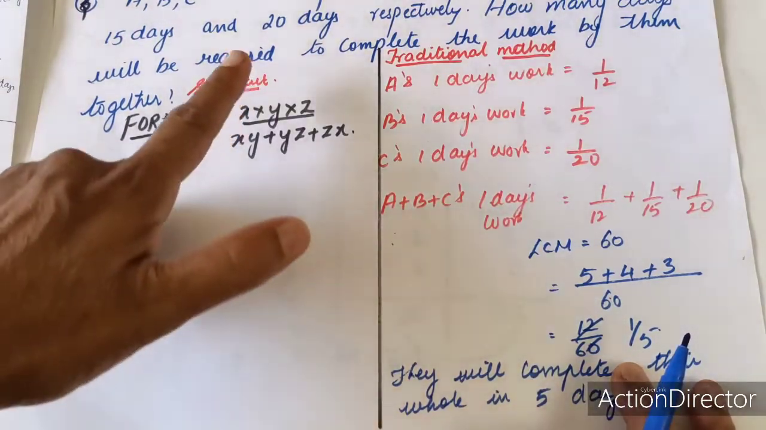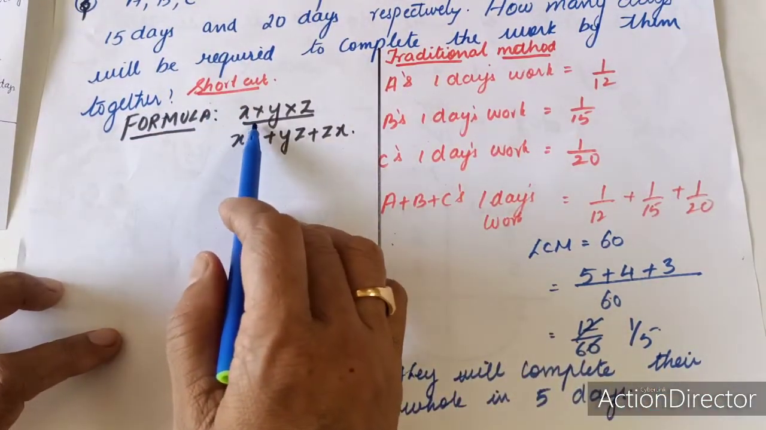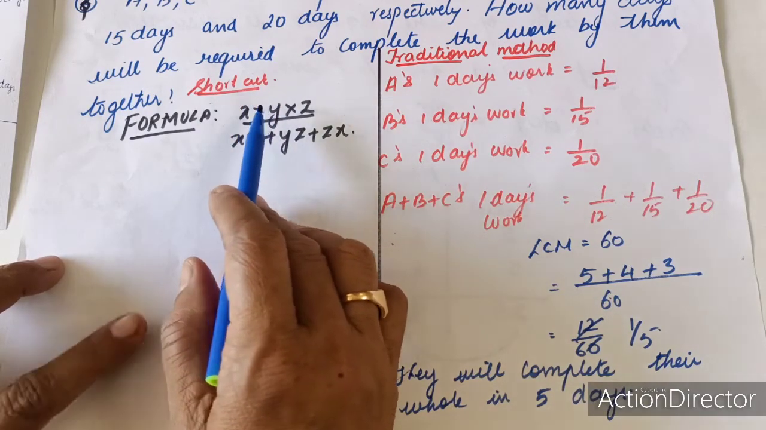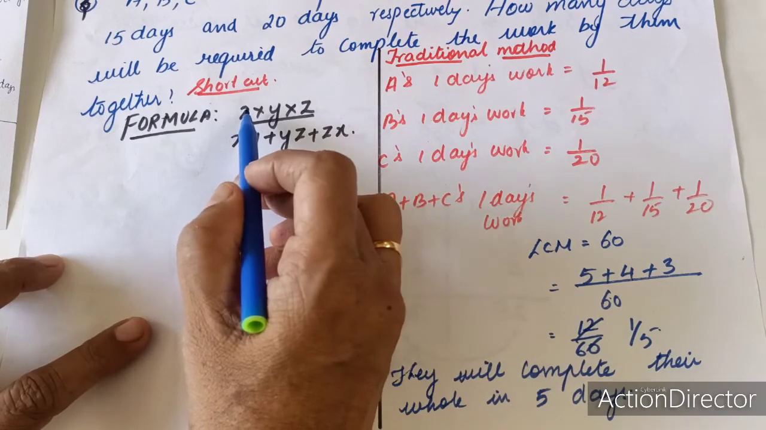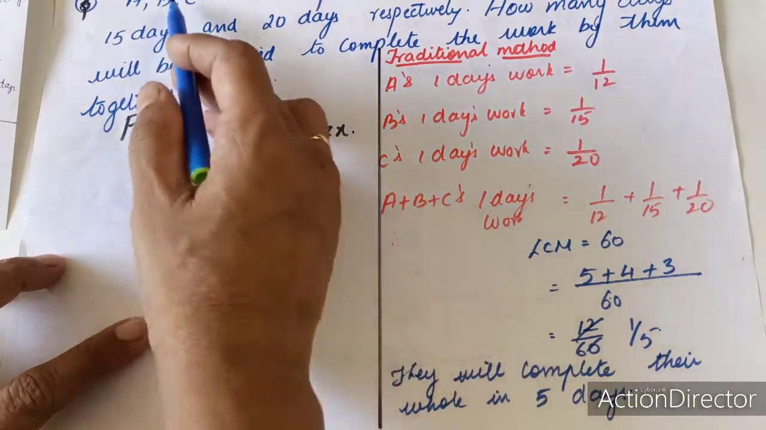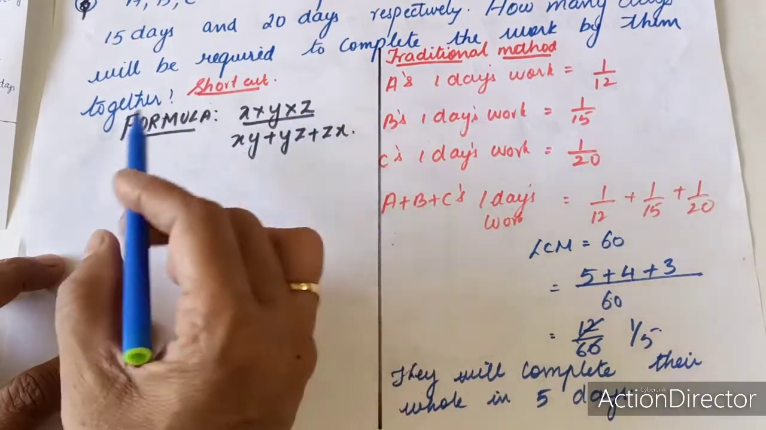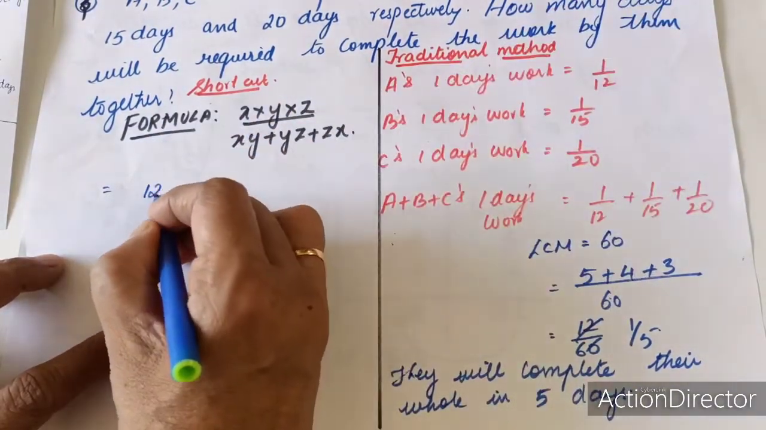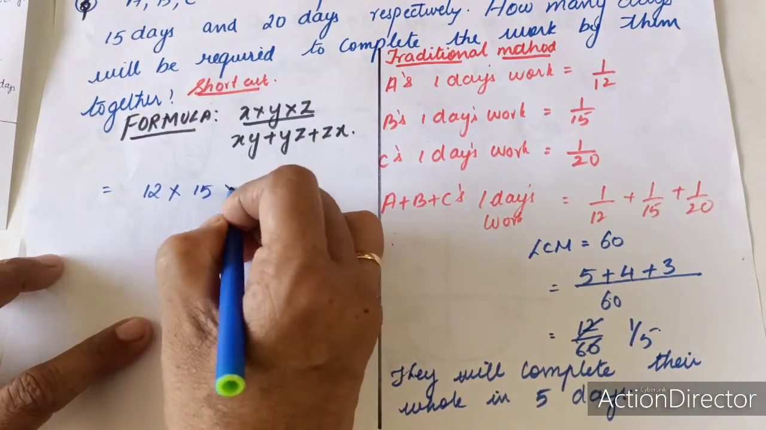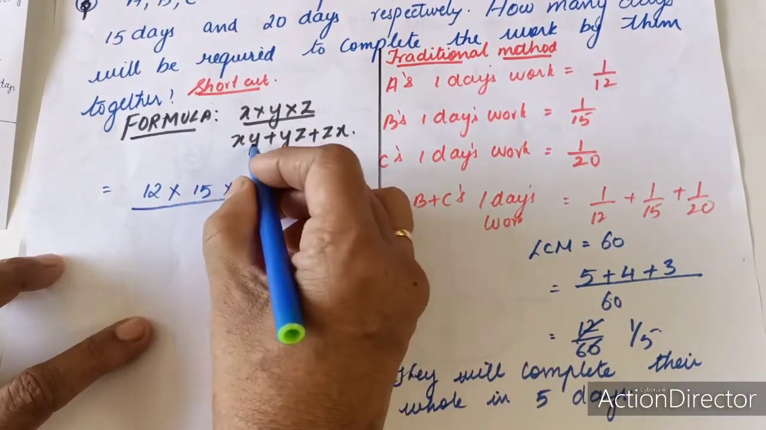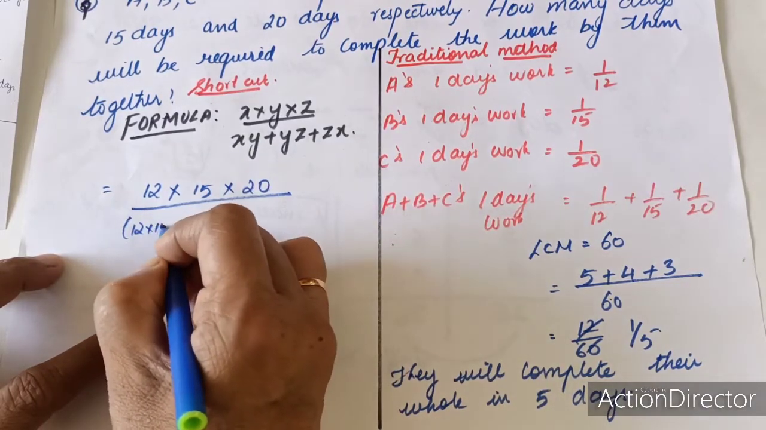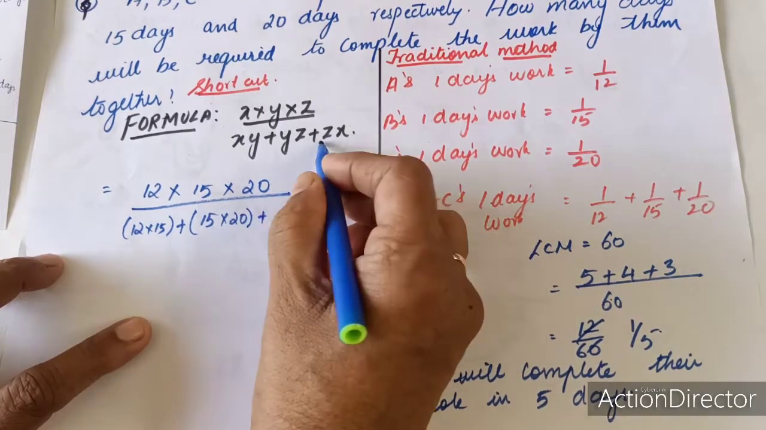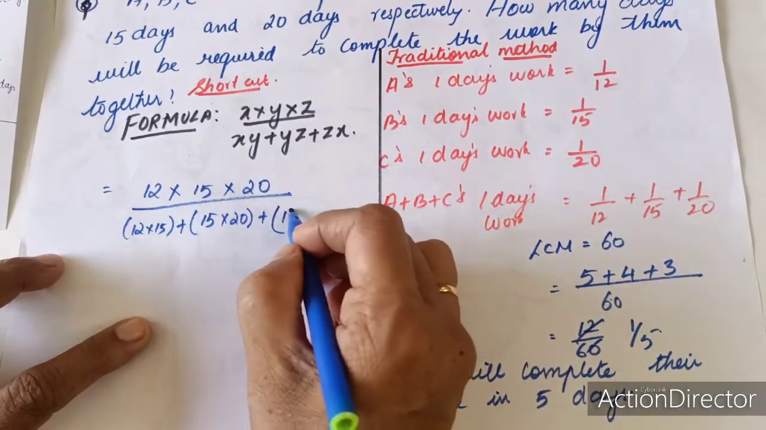Okay, now there is also a shortcut formula. Using this formula also you can find the total number of days required for them to complete their work together. So let X denote the number of days taken by A, Y by B and Z by C. So let us put the values in the formula. X is 12, Y is 15, Z is 20, and here X into Y, so it is 12 into 15, plus Y into Z, it is 15 into 20, plus Z into X, it is 12 into 20.